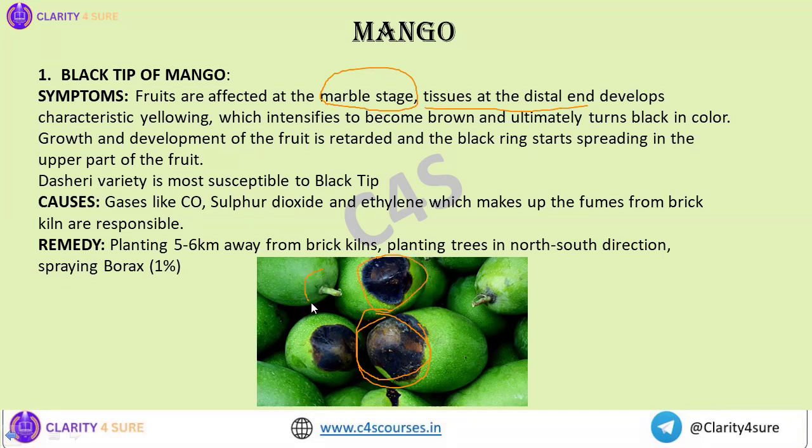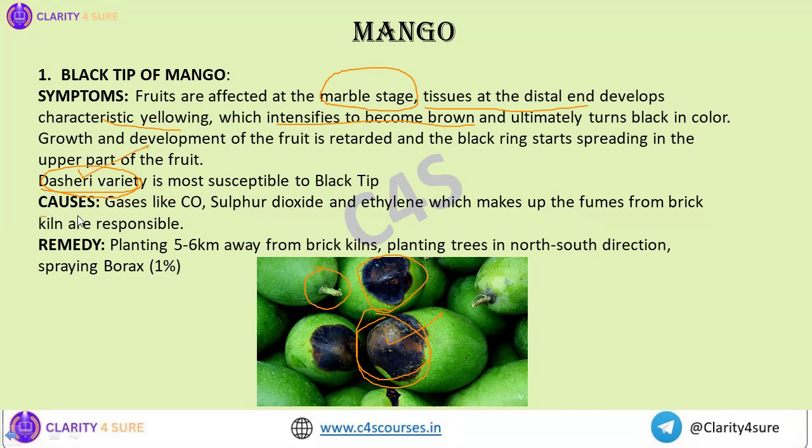This portion where the fruit is attached to the stalk is normal, right? But the distal end of the fruit is where this black color develops. First there is characteristic yellowing, then the color intensifies to become brown and ultimately turns black. When it turns black in color, it reduces the marketability of the fruit. Again, a very important point: the Langra variety is most susceptible to black tip. So which variety of mango is most susceptible to black tip? That is the Langra variety.